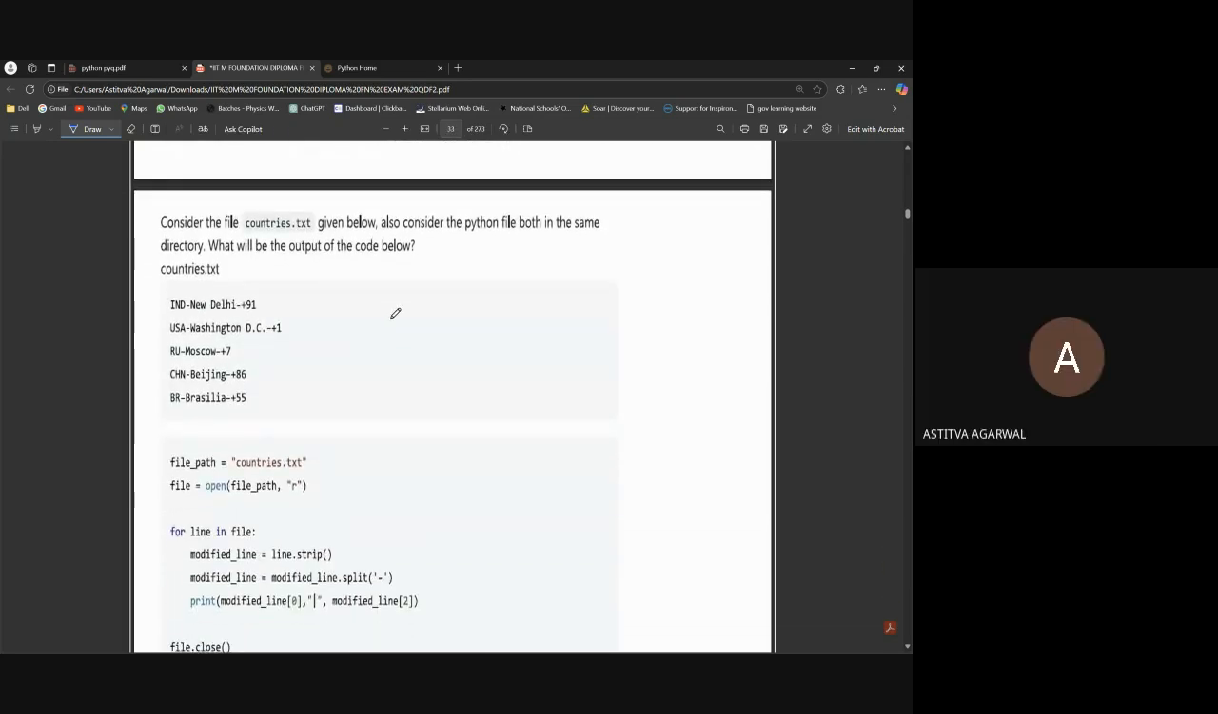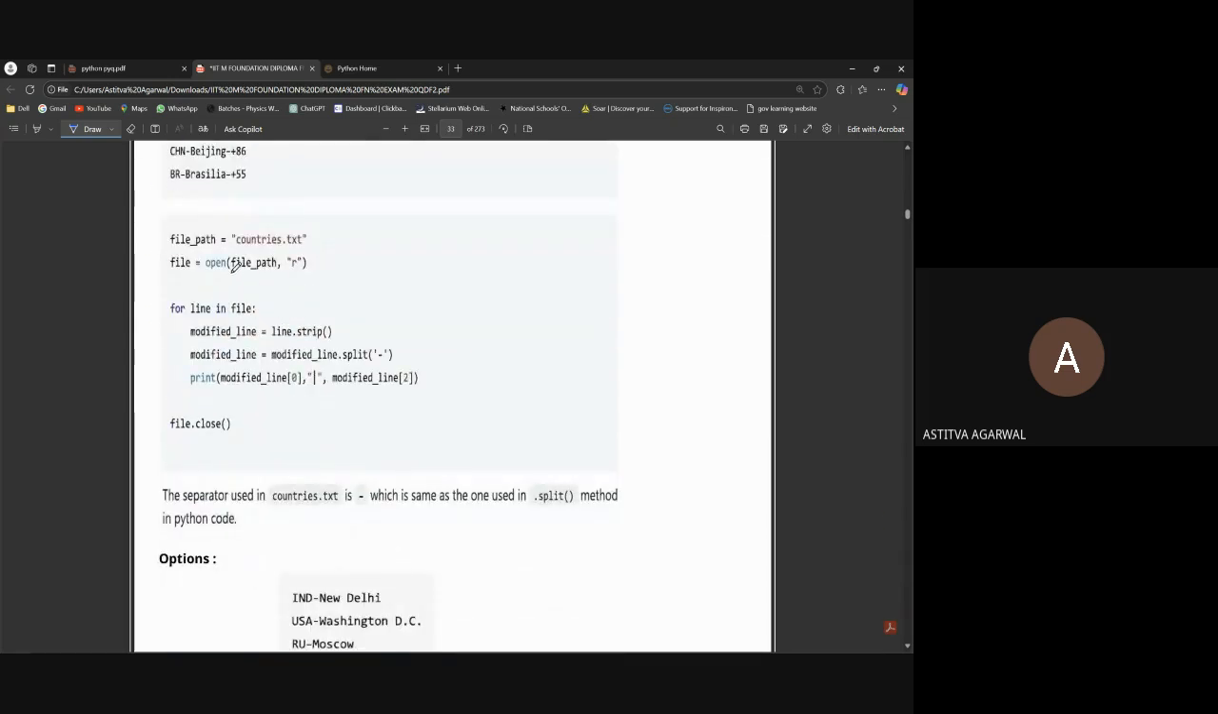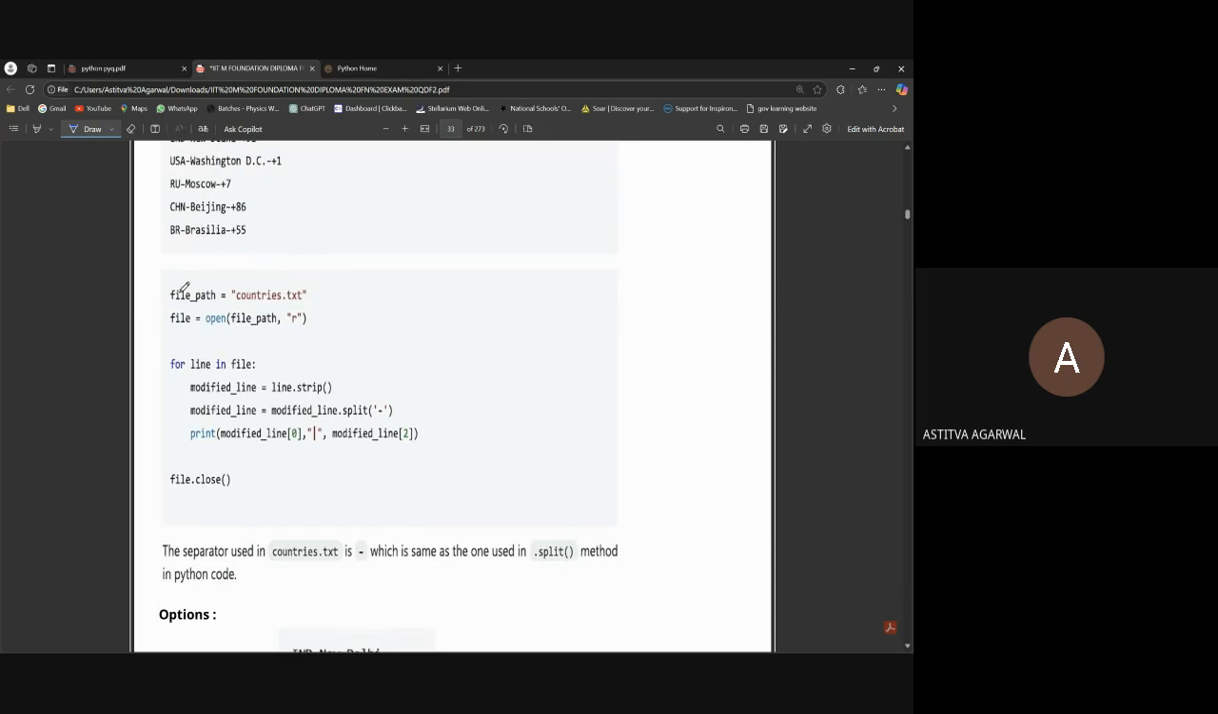Consider the file countries.txt given below. Also consider the Python file both in the same directory. What will be the output of the code given below? So this is a file, and we are just dealing with a question of file handling. This is countries.txt. We have to open this file and retrieve the data from it, because the Python file is in the same directory, and then we have to continue. See what the code is doing. File path is equal to this, which is already given.